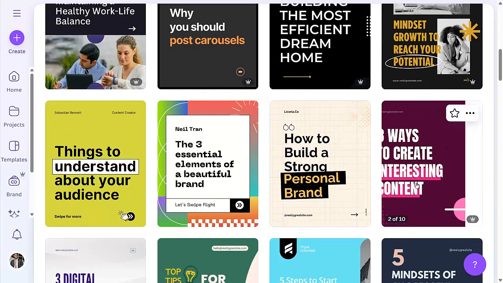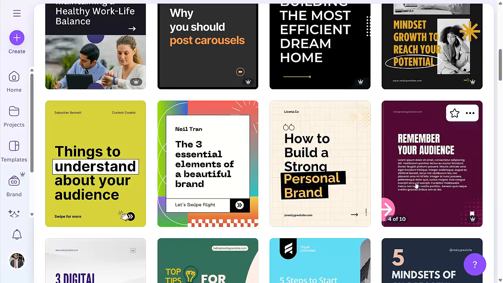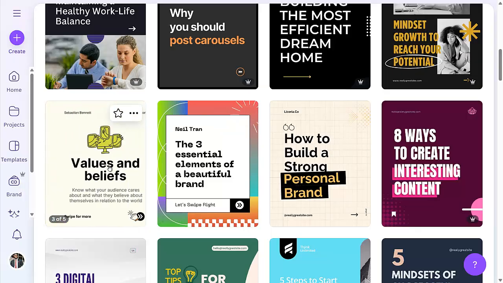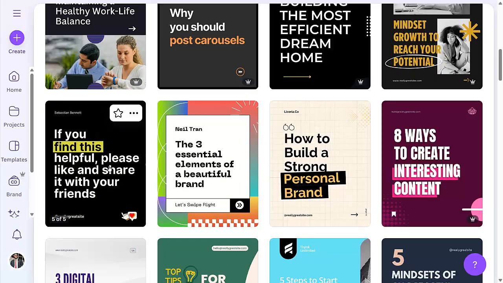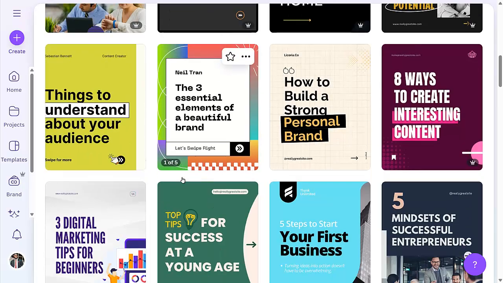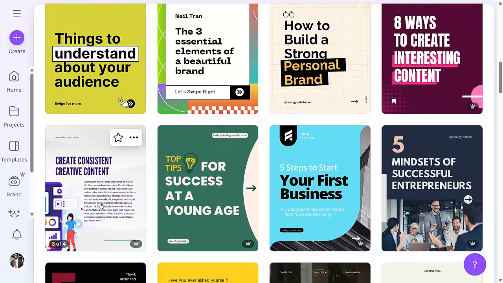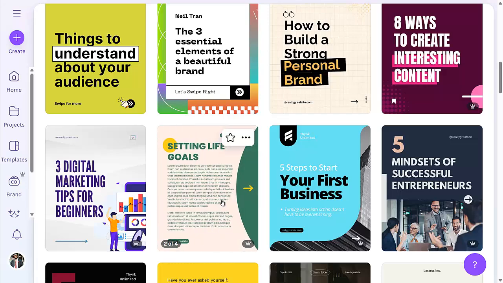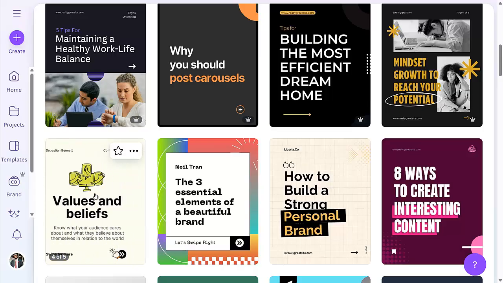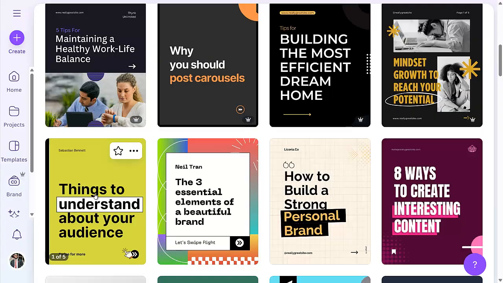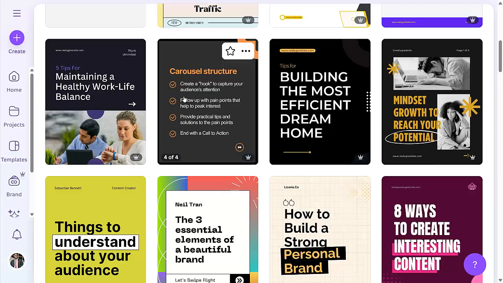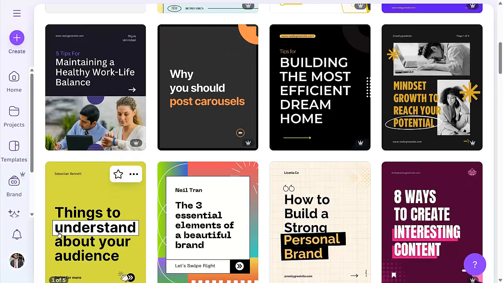And this one, 8 ways content. This one has a lot of small writings. Then we'll check this one. Personality, beautiful. This is fine. That is fine. That one is fine. But in as much as you want to create something fine, make sure that you're creating something that you can do very, very fast. So for this training, we are going to find one that is very fast for us. This one is neat, but it will require a lot of changes. This one is nice too. It requires minimal editing. So let's choose the simpler one.